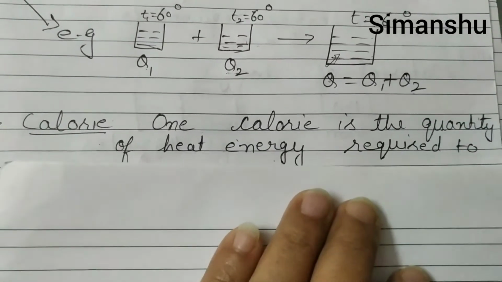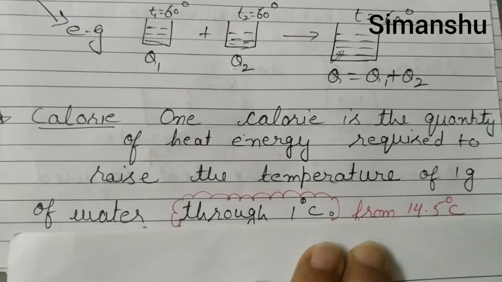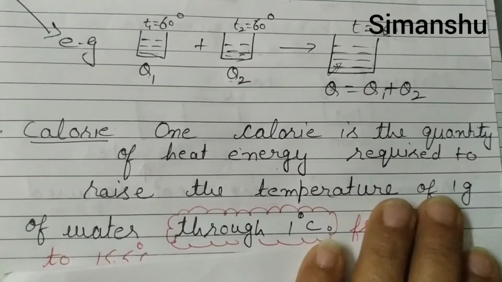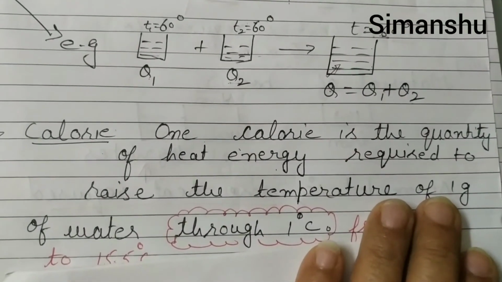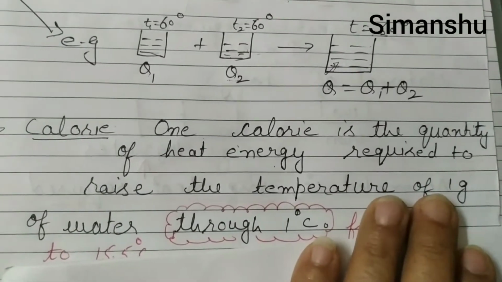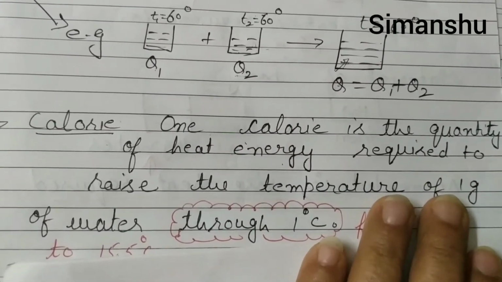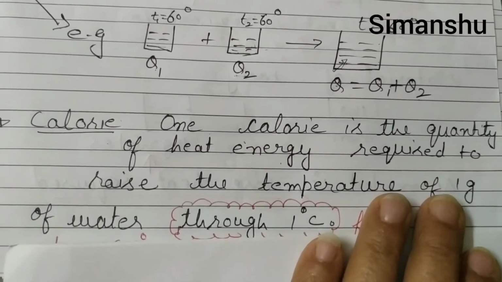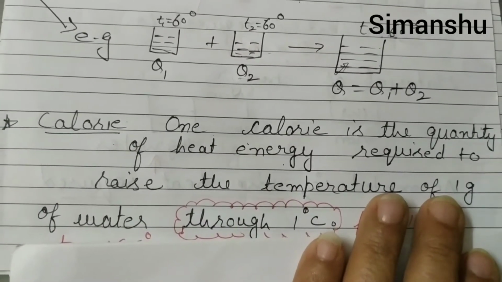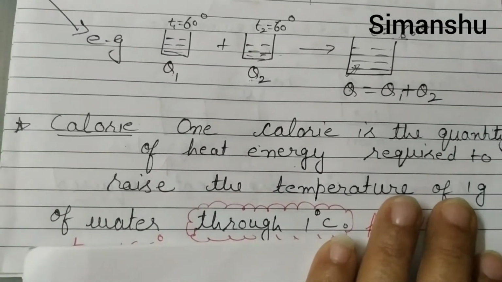1 calorie is the quantity of heat energy required to raise the temperature of 1 gram of water through 1 degree Celsius. You are having 1 gram of water, you want to raise its temperature by 1 degree Celsius. So the amount of heat required will be 1 calorie. Here I had mentioned through 1 degree Celsius. But now as you are in a higher class, you know that water has anomalous expansion. Its molecular arrangement changes differently for different degrees.